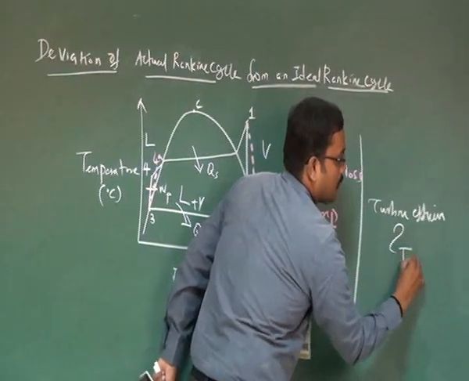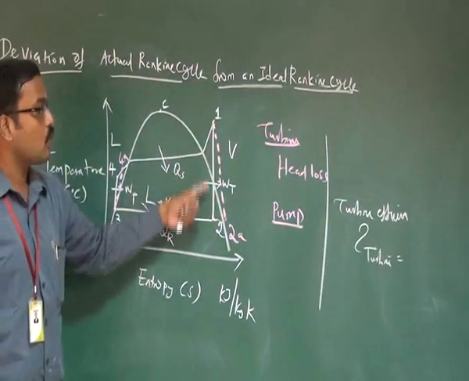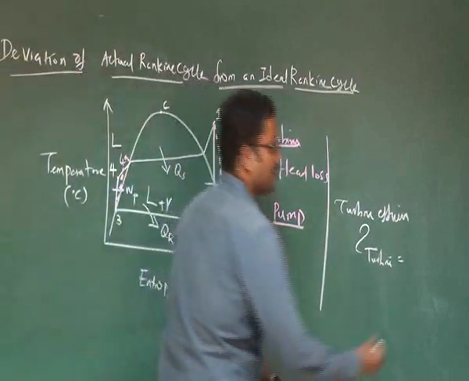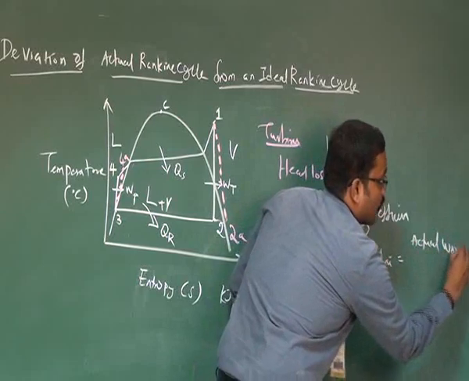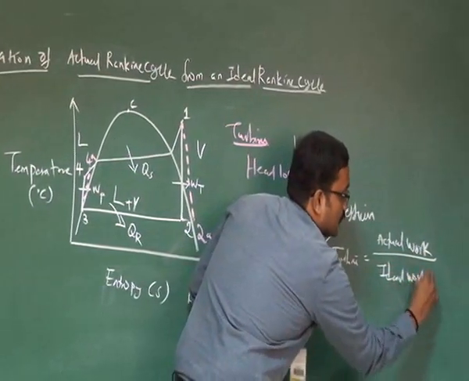That represents the turbine. Here, actual work is divided by isentropic work. This represents turbine efficiency. Particularly, isentropic efficiency is the actual work done by the turbine divided by the ideal work.